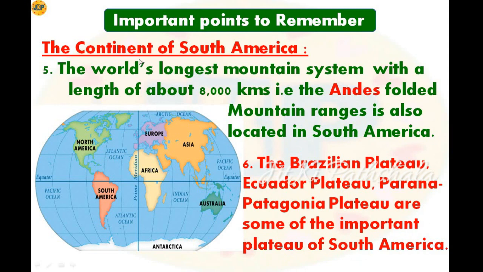Point number 5, the world's longest mountain system with a length of about 8,000 km, that is the Andes folded mountain ranges, is also located in South America. So this point is going to be very important for you because in the last couple of years this question has been asked that in which continent the Andes folded mountain ranges is located. So the answer will be South America. And Andes folded mountain is the world's longest mountain system and it has a length of about 8,000 kilometers.